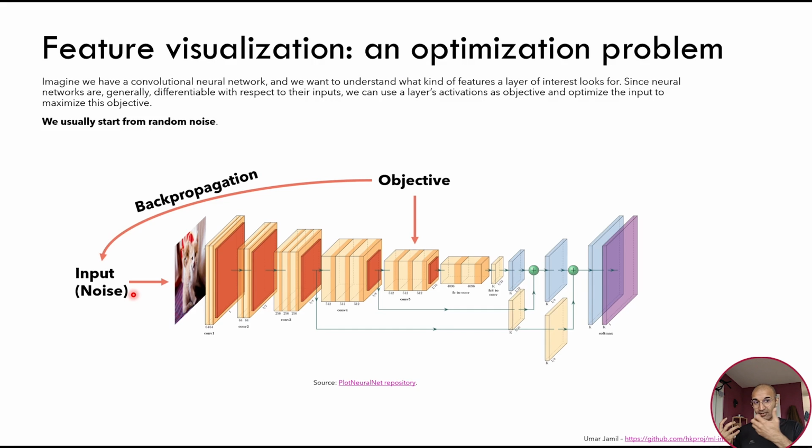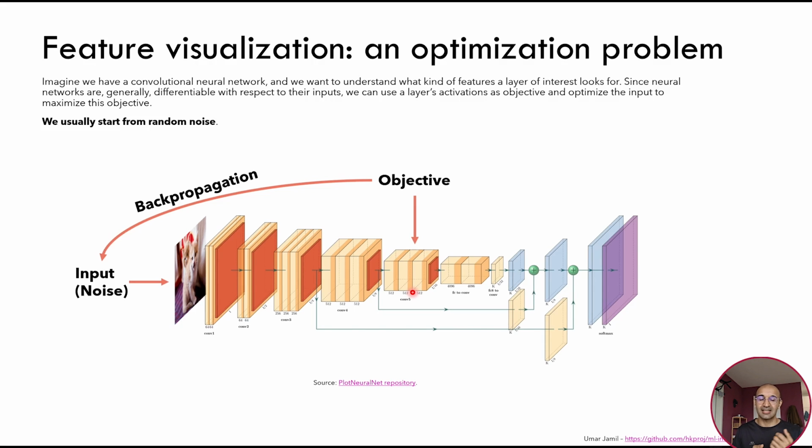We run it through our network. We take the activations of this layer, so all the outputs of this layer, and we use it as an objective function, or you can also call it a loss function. It's the same thing. You take the output of this as loss, and then you optimize the input to maximize it. That's why I'm calling it objective. Whenever you are maximizing something, we call it objective function. Whenever you are minimizing something, we call it loss function. But it's the same thing.